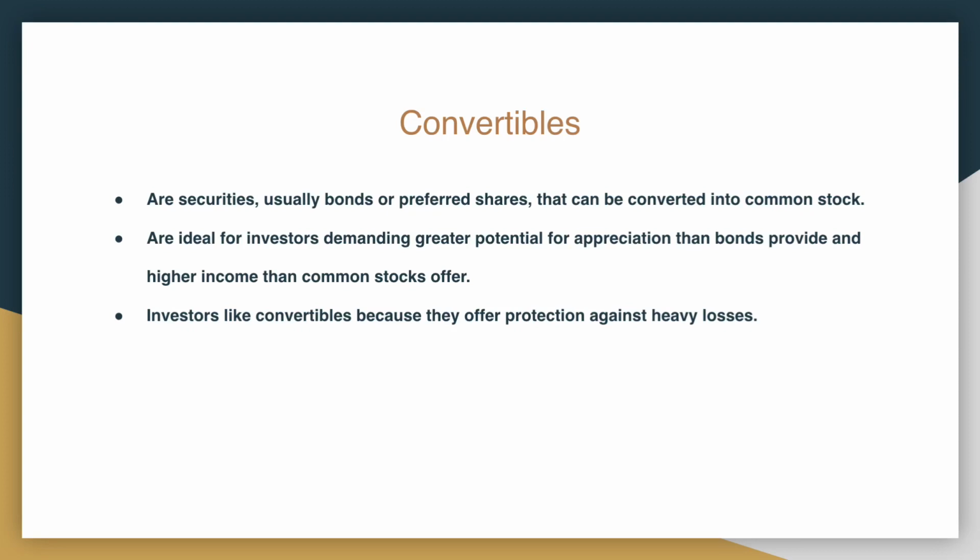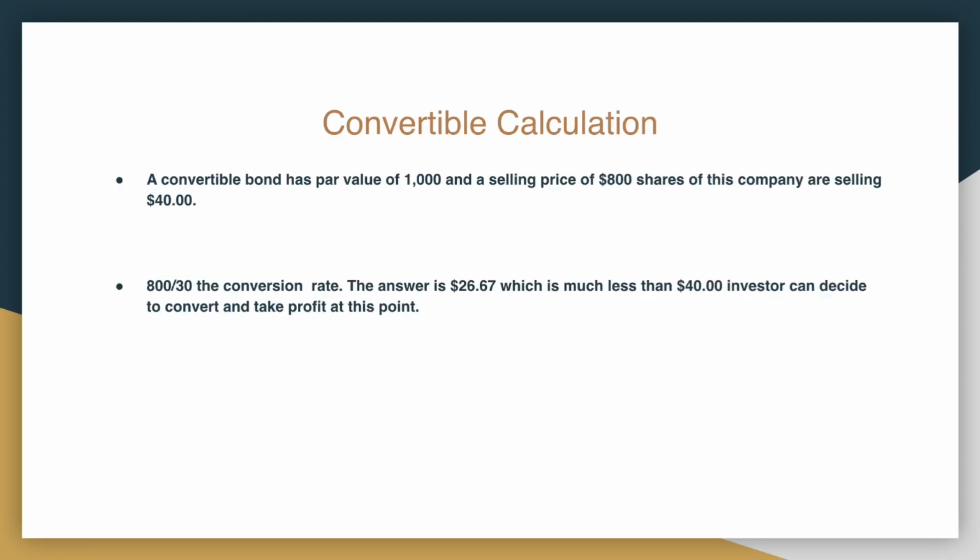Convertibles are securities, usually bonds or preferred shares, that can be converted into common stock. They are ideal for investors demanding greater potential for appreciation than bonds provide and higher income than common stock offers. Investors like convertibles because they offer protection against heavy losses.